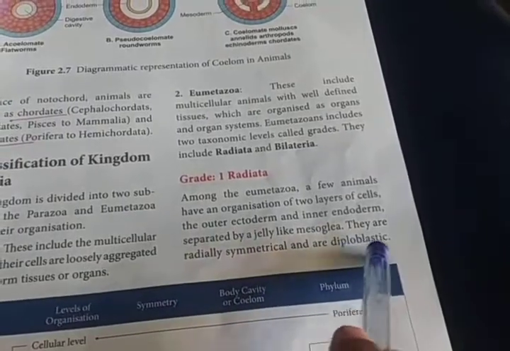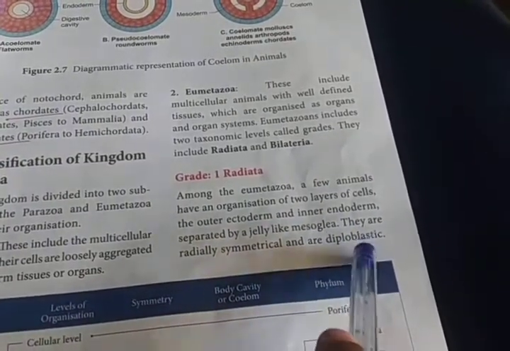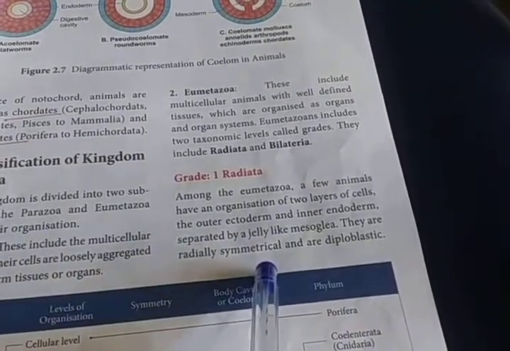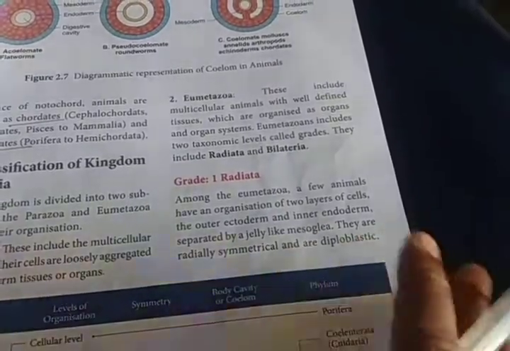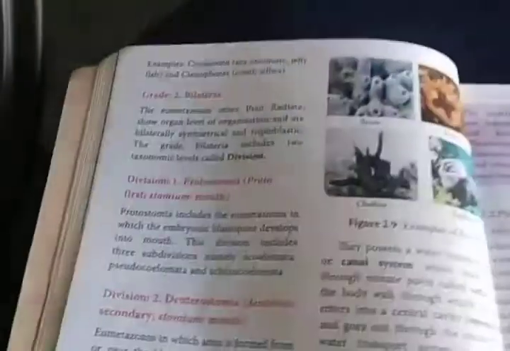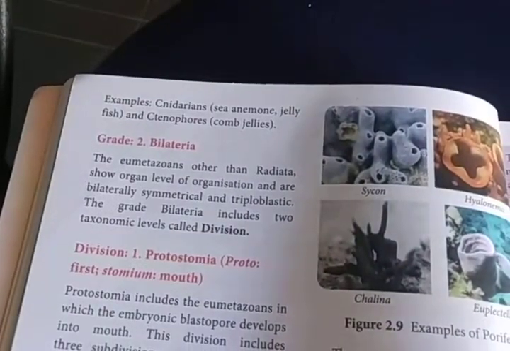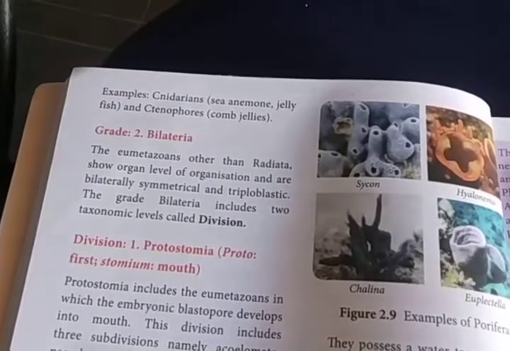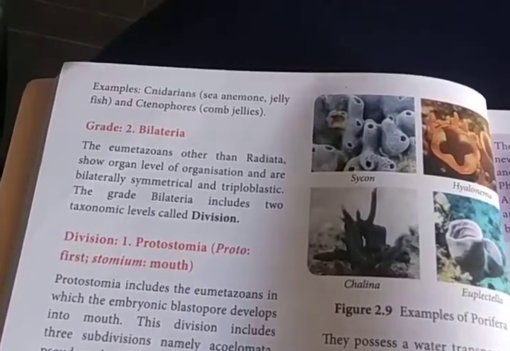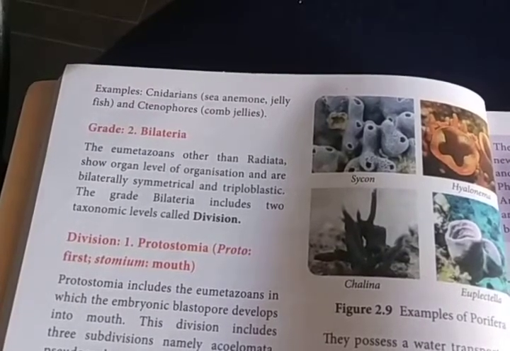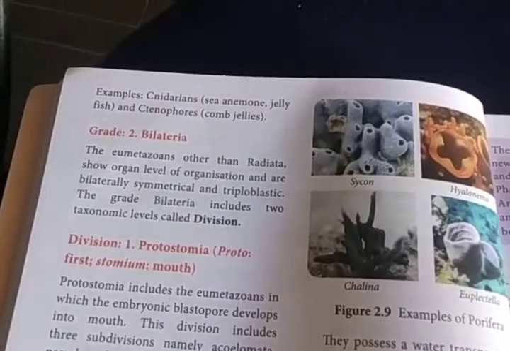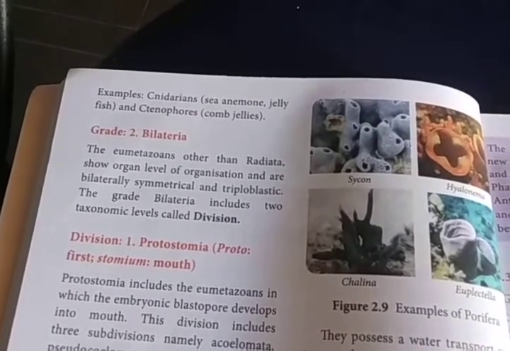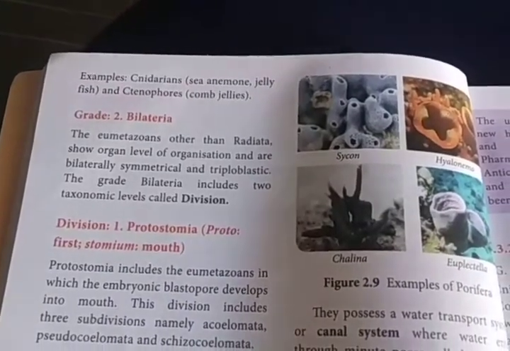Organisms like that are known as diploblastic. So the animals which are diploblastic have only two germ layers, and their body plan is only radially symmetrical. Okay, diploblastic means radial symmetrical. Can you understand? And then examples: Cnidarians, all the phylum Coelenterata. Before, they had given the name Cnidarians. So Cnidarians, sea anemone, jellyfish, and Ctenophores, comb jellies. So these organisms are examples of diploblastic, radially symmetrical.